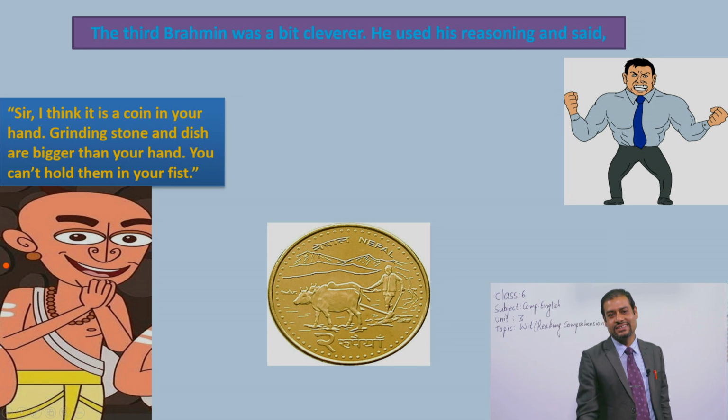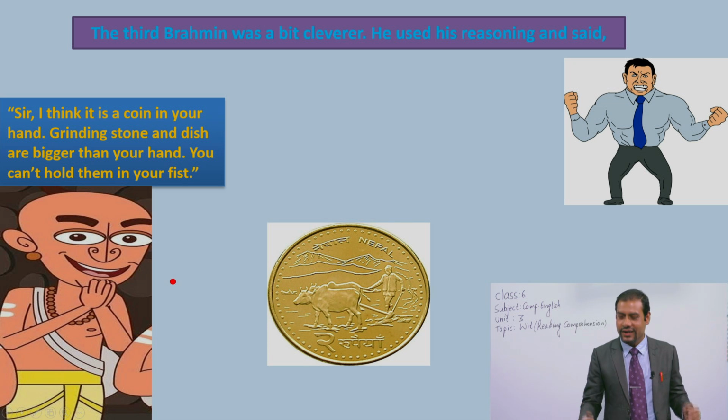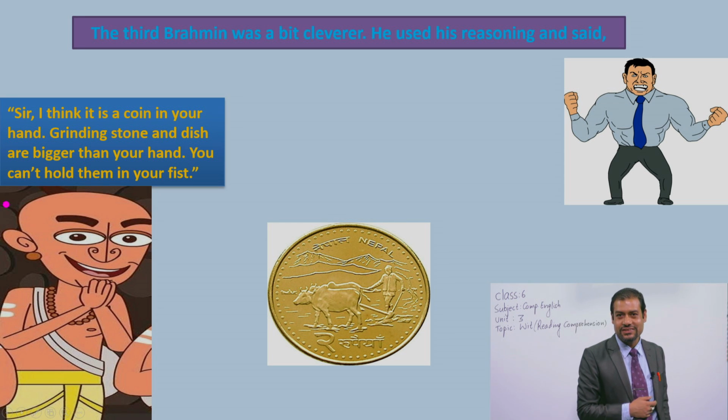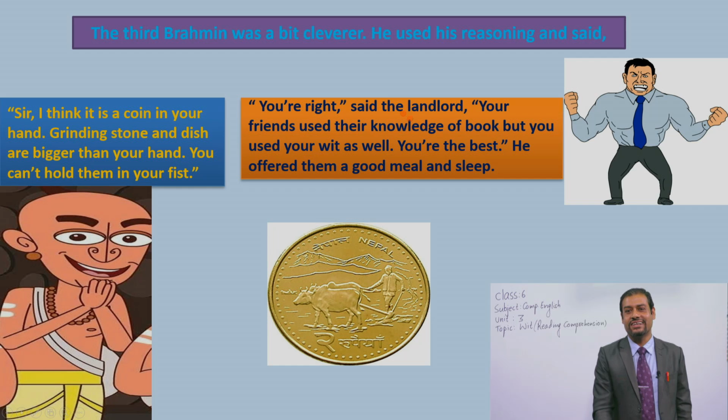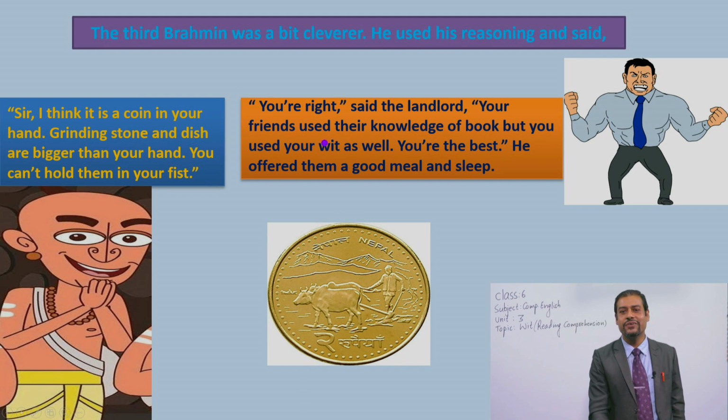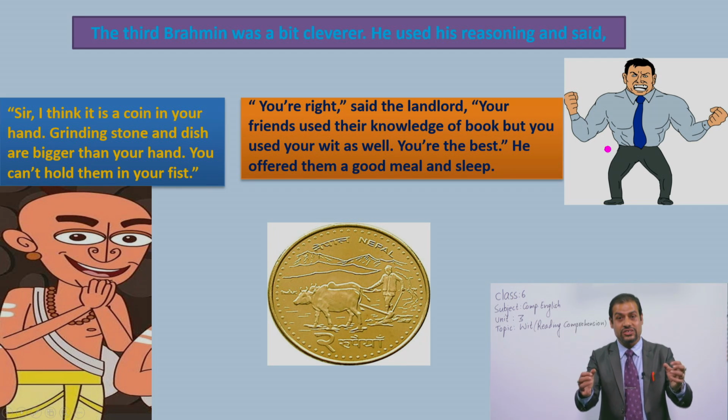Now what do you guess? Is that right or wrong? What did the landlord say, dear students? Please tell me. Now check, okay? He said, you are right, said the landlord. Your friends use their knowledge of books, but you use your wit as well. Now I think you get the meaning of wit here also. You are the best. He offered them a good meal and a place to sleep. Now the landlord was happy with this third Brahmin. When he said that there was a coin in his hand, the landlord said that was right, okay?